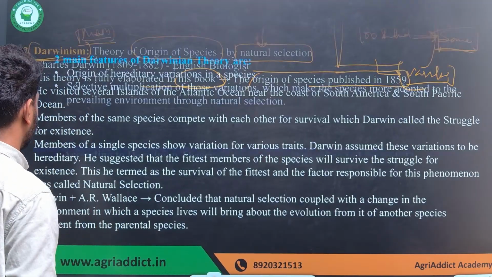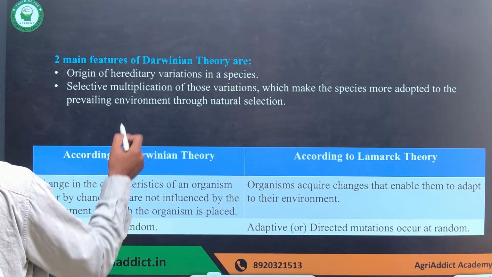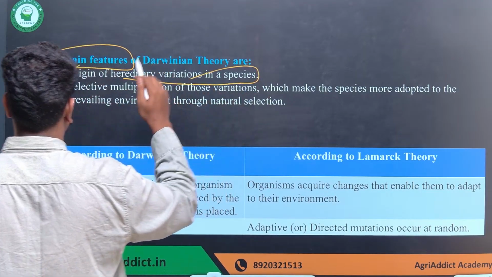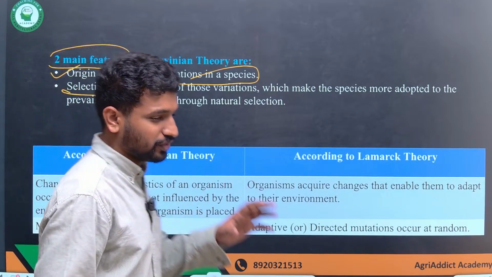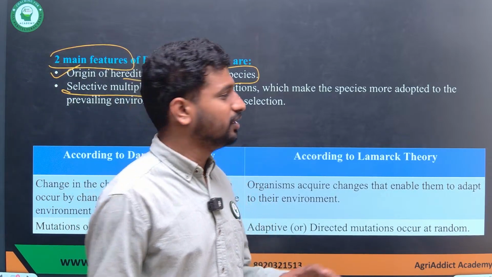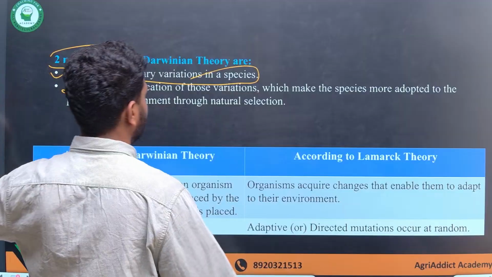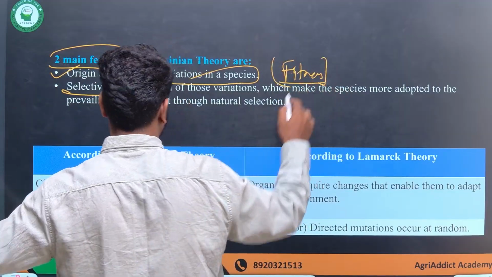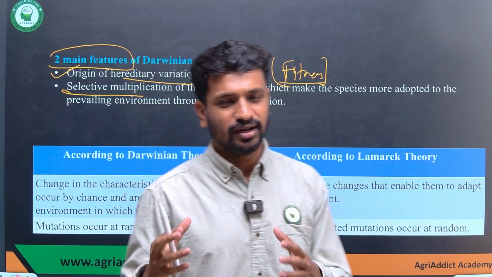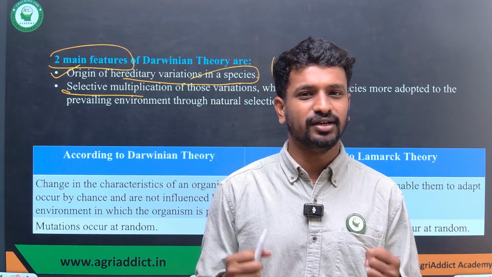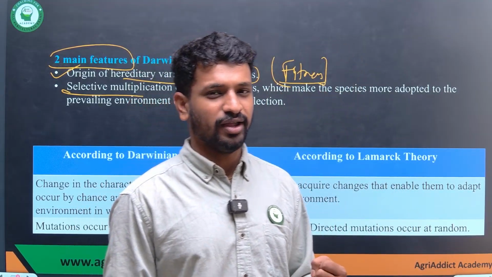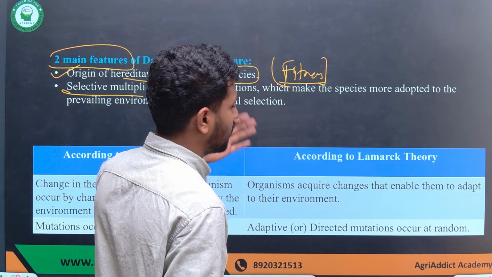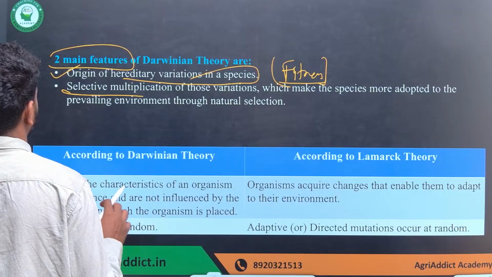This is all about natural selection. There are two main features of Darwin's theory. The origin of hereditary variations in a population was explained, and there is selective multiplication of those variations, which is natural selection. Those variations with higher fitness will be multiplied. Individuals with the strength or ability to survive compared to the weaker ones will go to the next generation, while the others will be eliminated. That's what the theory suggests.